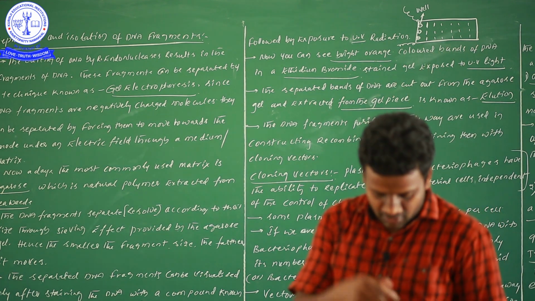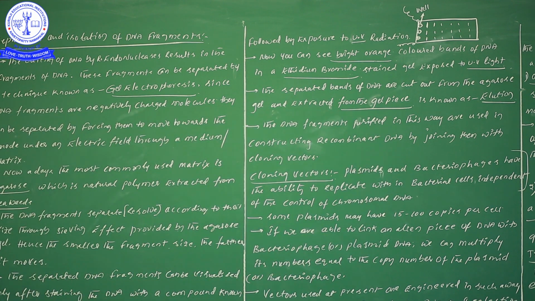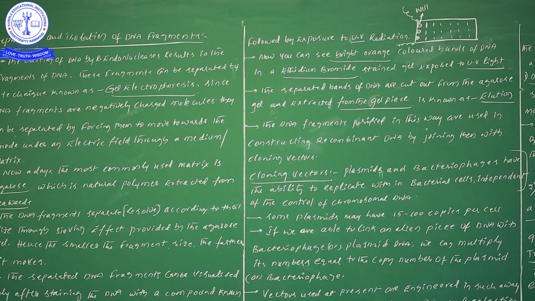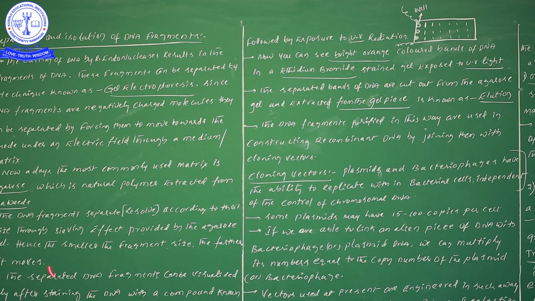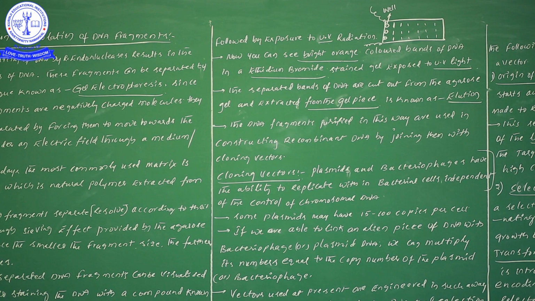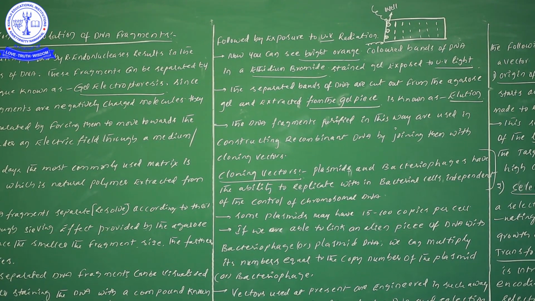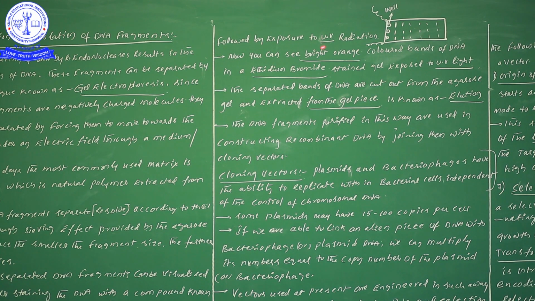Now, what is written on the board, I will explain. The separated DNA fragments can be visualized only after staining of DNA with a compound known as ethidium bromide, followed by exposure to UV radiation.